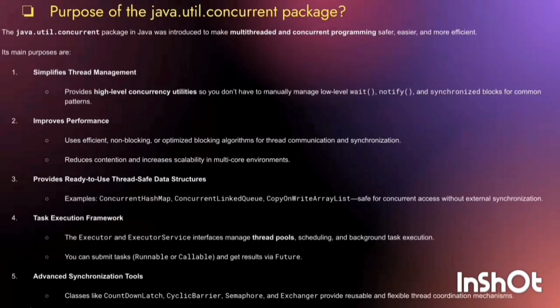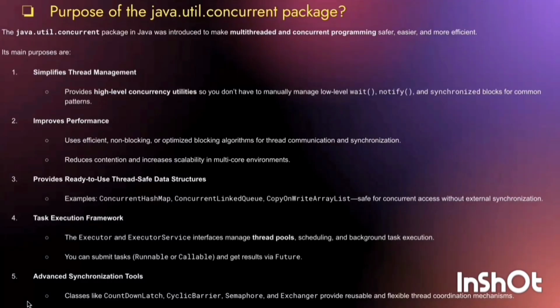Next is the purpose of the java.util.concurrent package. The java.util.concurrent package was introduced to make multi-threaded and concurrent programming safer, easier and more efficient.